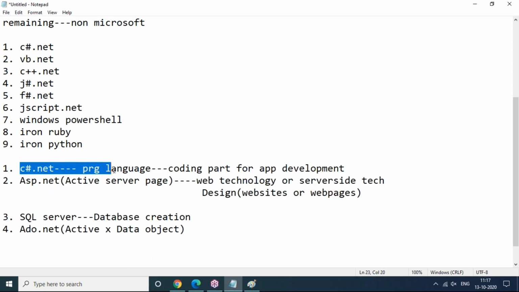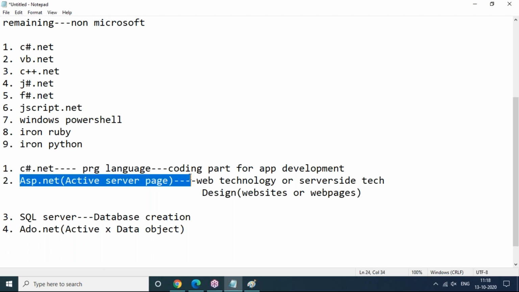First, we will start with C#.NET after completion of the introduction to .NET. And then, here I want to explain clearly that to become a good programmer in .NET, everybody should be aware of at least one programming language, C#, and after that ASP.NET, for design.